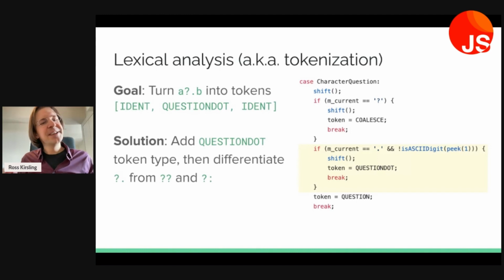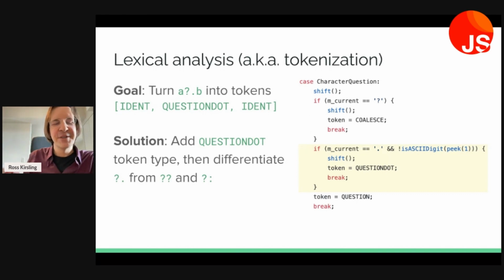Anyway, our goal is to turn a?.b into the tokens identifier, ?., identifier. And our solution for doing that is to add a new token type called question dot, and then to differentiate question dot from question question, nullish coalescing, and the ternary question mark. And this is the only time in the presentation that I am going to show you some C++ code, but I figured that it's actually just as easy as showing this to you in any other format, so why not?